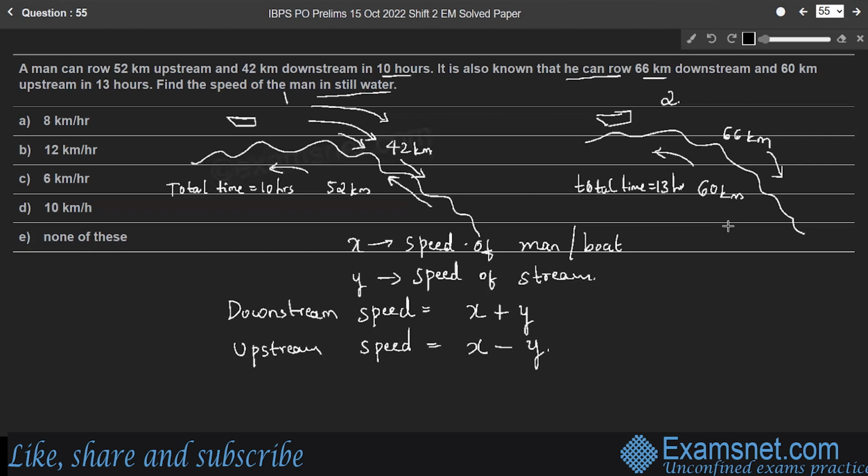right? So let T1 and T2 be the time taken by the boat in downstream and upstream motion respectively, right? Therefore, in both the cases, it is applicable.